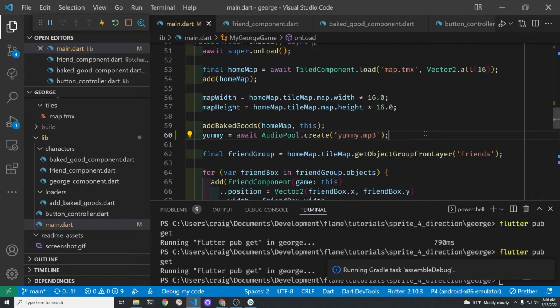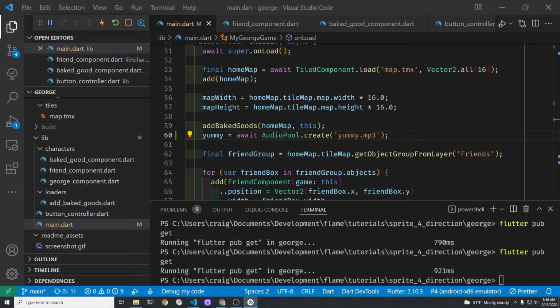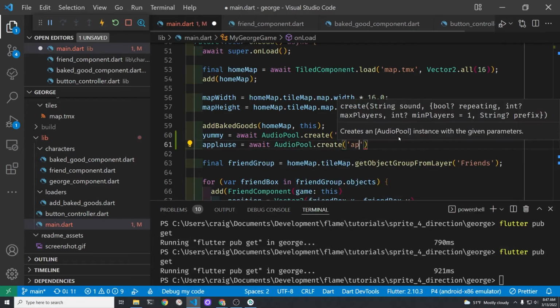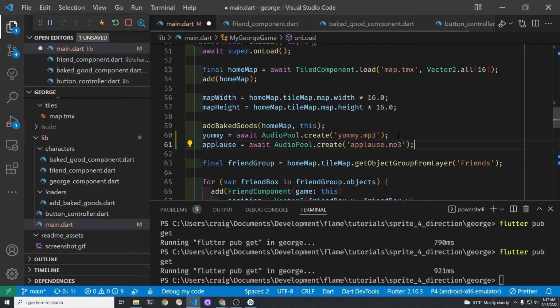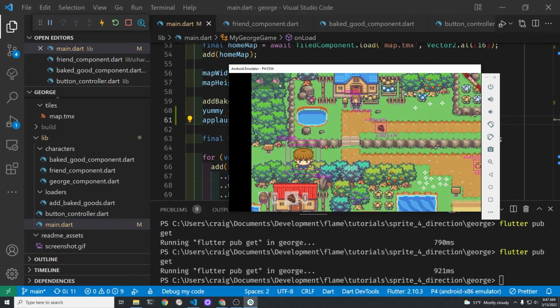So let's give it a go right now and see whether it loads or not. Let's also create the AudioPool for the applause, and then let's turn off the background music of our game during development.